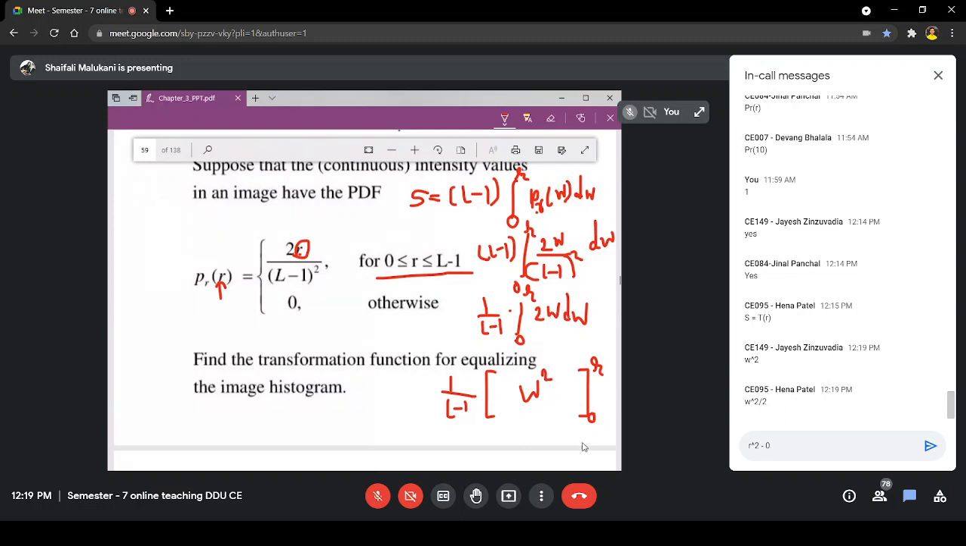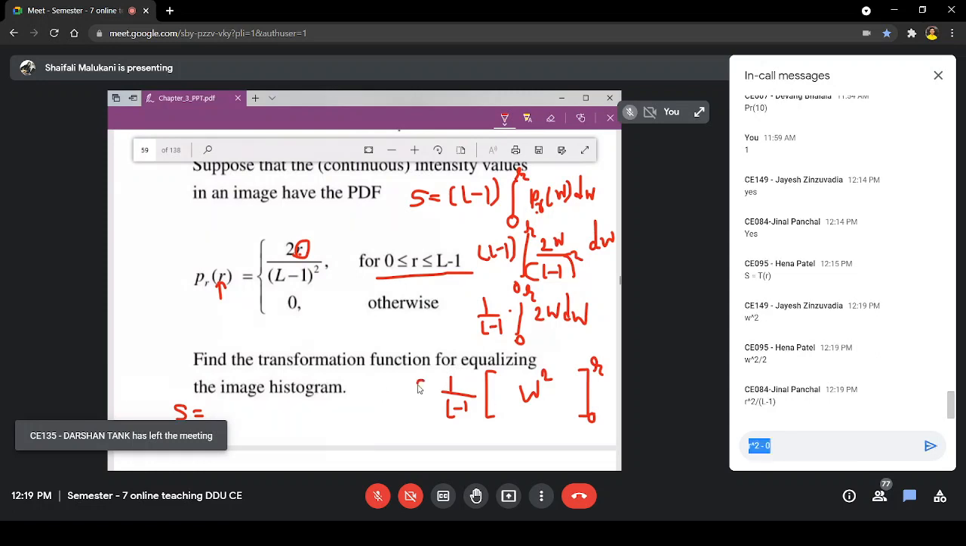Okay, now substitute the values here. So what will be my simplified equation of S? Simplified equation of S will be what? This is actually S itself, no? This is S itself. So yes, it will be R square by L minus 1.